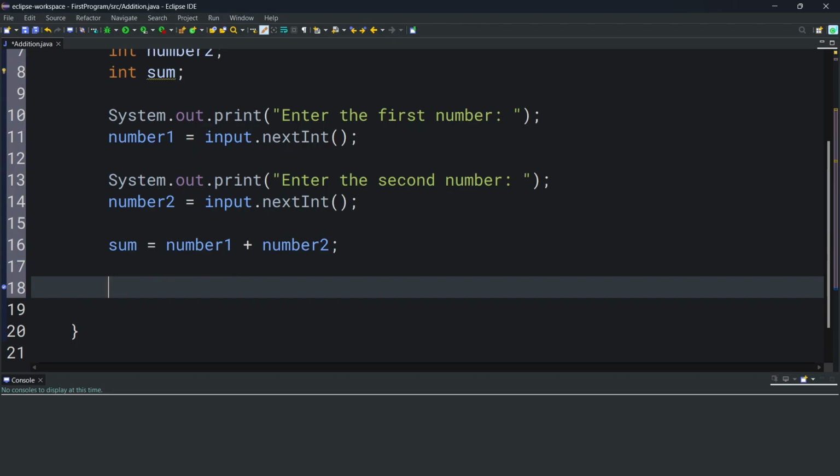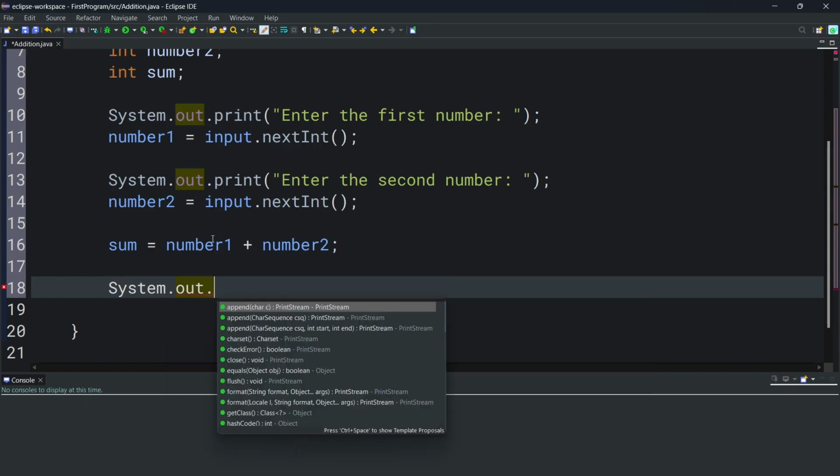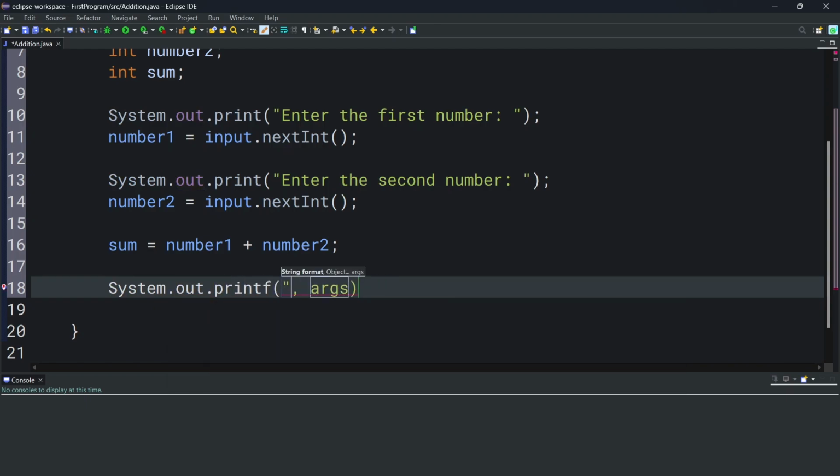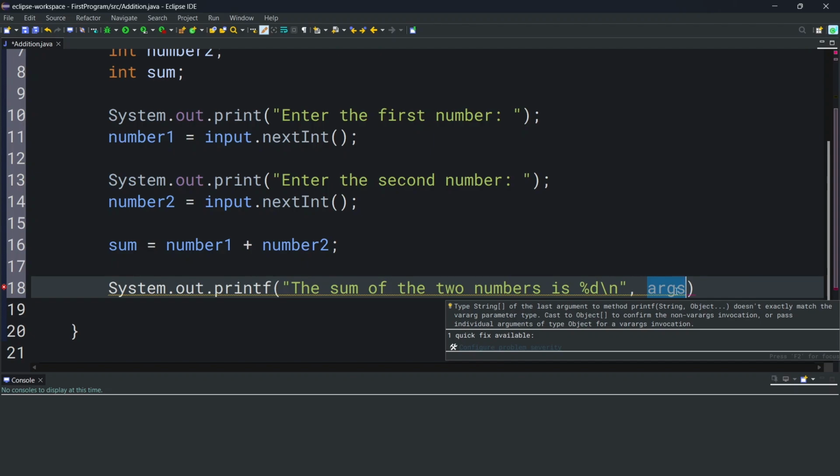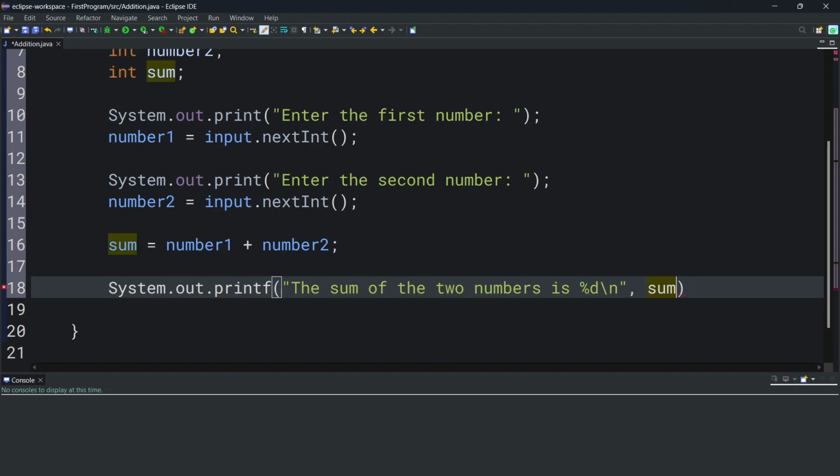Finally, to display the sum, we're going to use a printf statement. So we're going to have system.out.printf. And first we need to provide our format. So our format is going to be the sum of the two numbers is followed by a placeholder. So we've seen the string placeholder, which is %s, and the placeholder for an integer value is going to be %d. And finally, we can add a new line. And for the arguments, we need to pass in an integer value. In our case, we're going to pass in sum. And finally, to finish off our statement, we're going to add a semicolon.